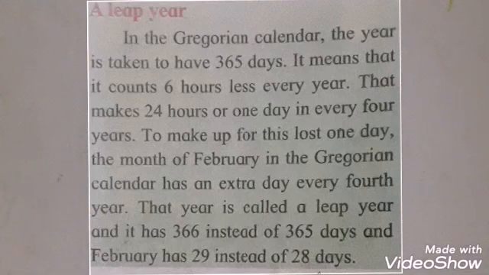6 hours extra. We did not count it every year in the Gregorian calendar. So this 6 hours multiplied by 4, 6 4s are 24. So after 4 years there will be 1 extra day. That makes 24 hours or 1 day in every 4 years. To make up for this lost 1 day, the month of February in the Gregorian calendar has an extra day every 4th year. That year is called a leap year.